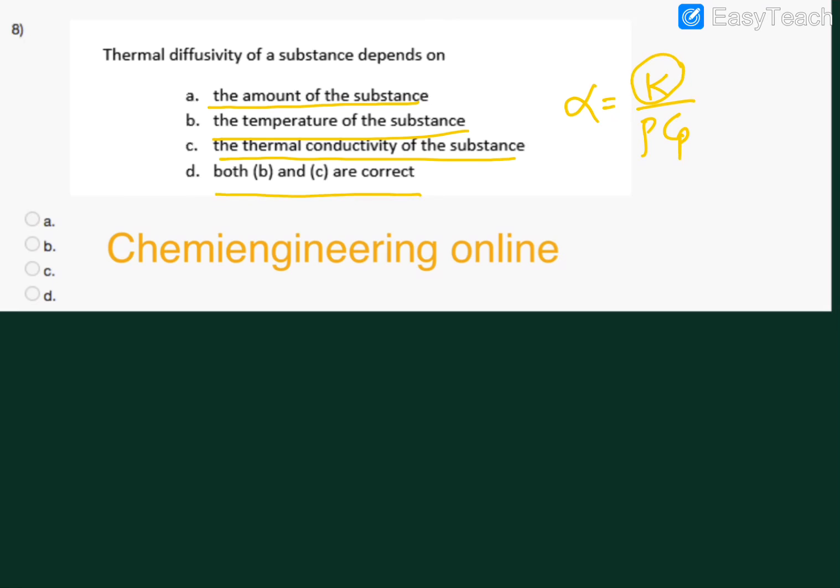Here we see that k is the thermal conductivity, so obviously thermal conductivity is a dependency, and we also see density. Density does change with temperature, as well as Cp is also a function of temperature. So since temperature will change, Cp will change, and it also becomes a function of temperature, and obviously thermal conductivity is already there. So both B and C, option number D.